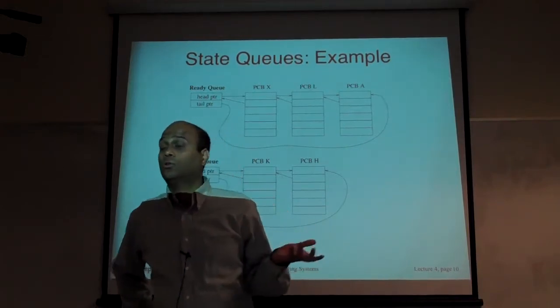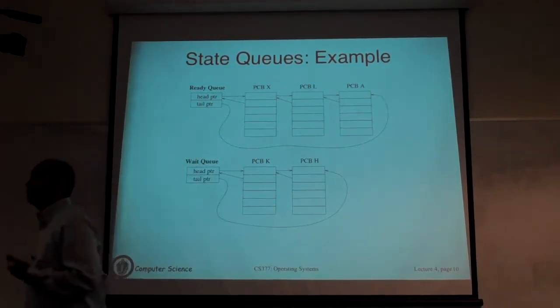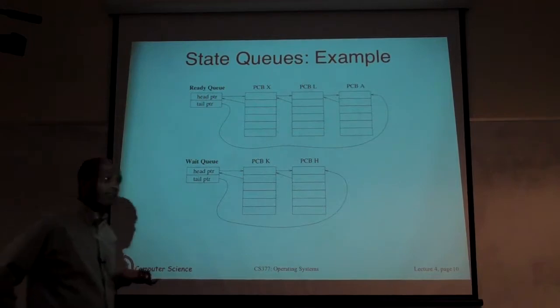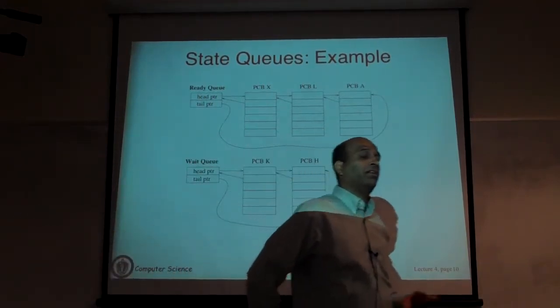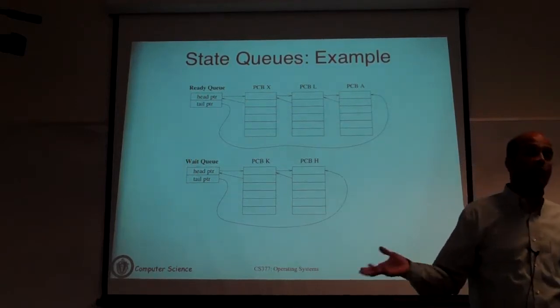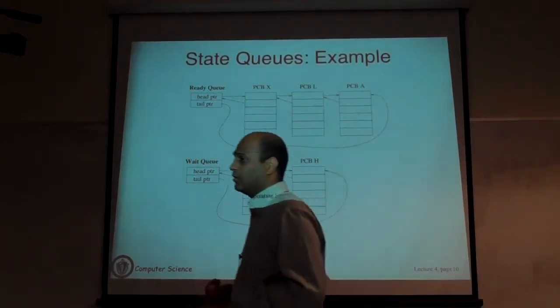If you have 4 cores, you can have at most 4 entries, because no more than 4 processes would be executing at any given time. So the run queue is the only queue that is bounded in length. It is bounded by the number of cores you have in the system. All of these other queues can be unbounded. They depend on how many processes you have in the system.